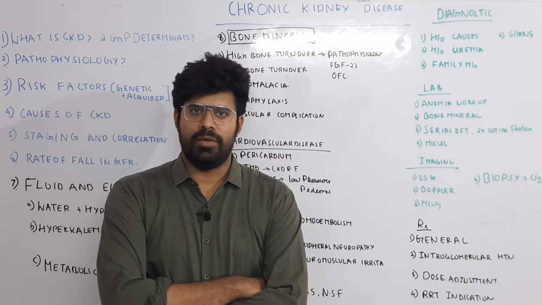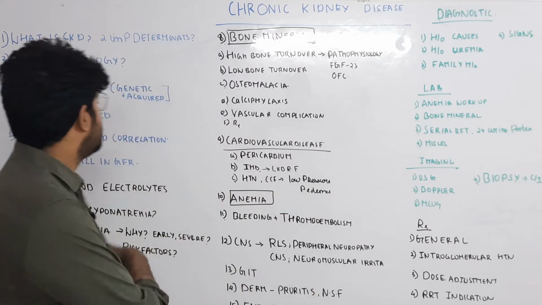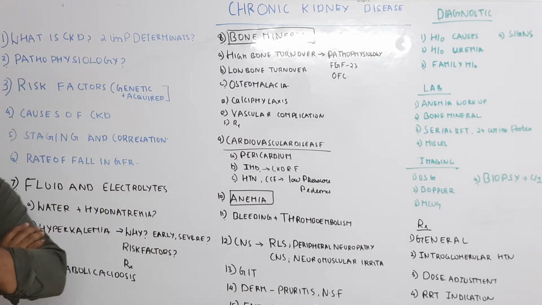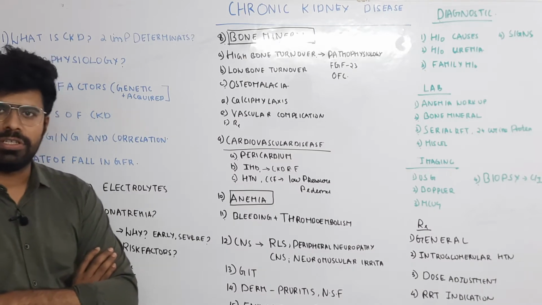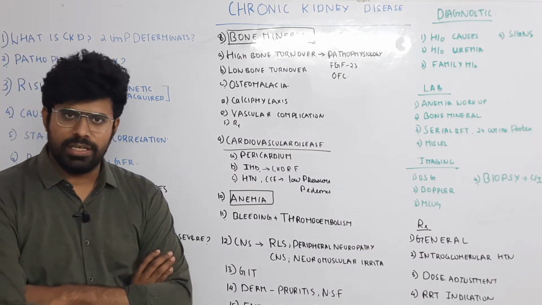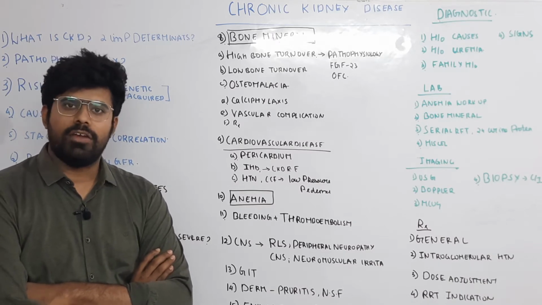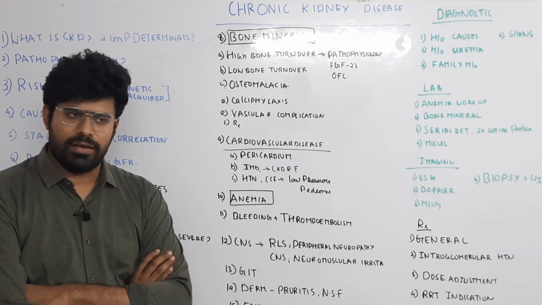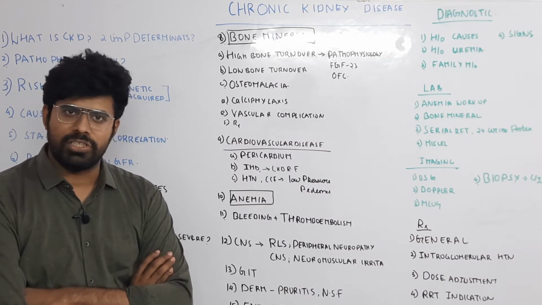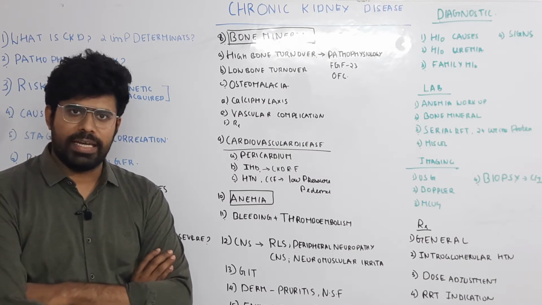This will be the first of many videos. Today we will start with chronic kidney disease. So what is chronic kidney disease? Chronic kidney disease literally means there is renal dysfunction. Because of the renal dysfunction, there will be accumulation of nitrogenous waste products in the body, and there will be a problem with the fluid and electrolyte balance, and other renal functions will also be destroyed. This is what is called chronic kidney disease.